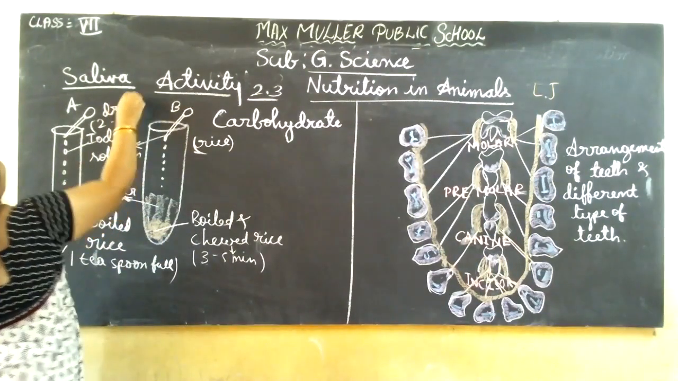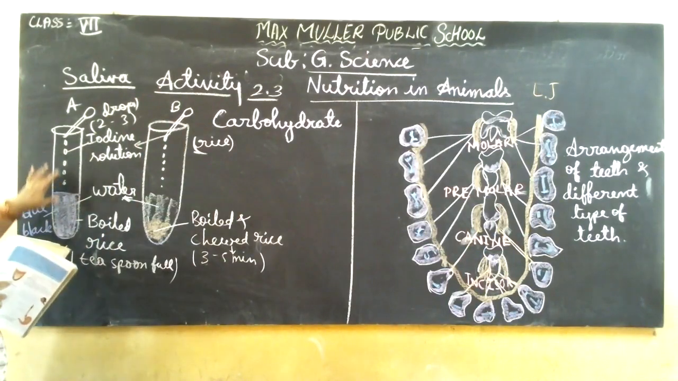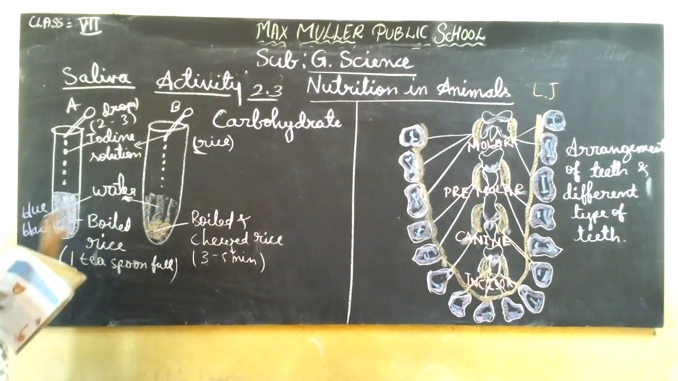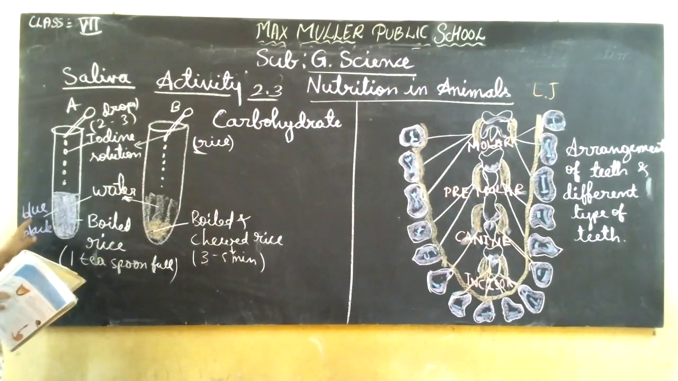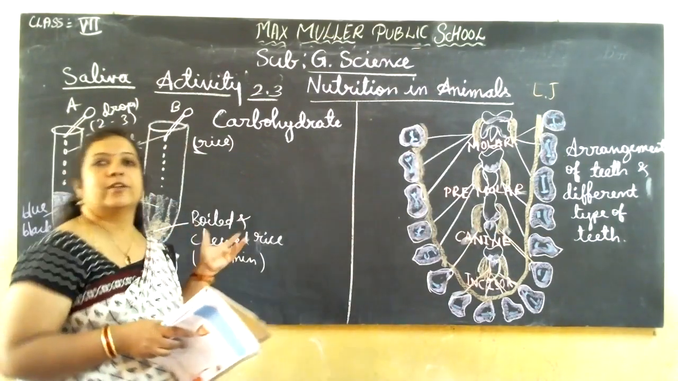Then you add 2 to 3 drops of iodine solution. How much? 2 to 3 drops of iodine. A little bit only will change the color. We are adding it to both. If you add it to the first one, it changes the color to blue-black. In the other one, even if you add it, it is not going to change.